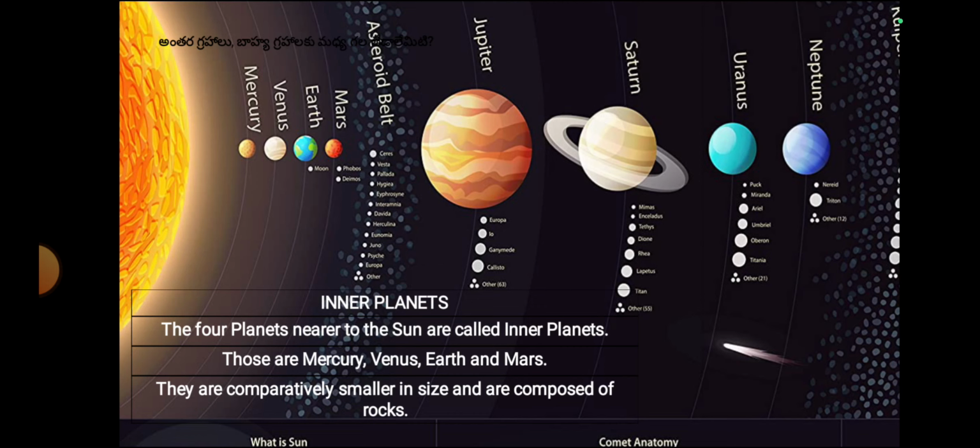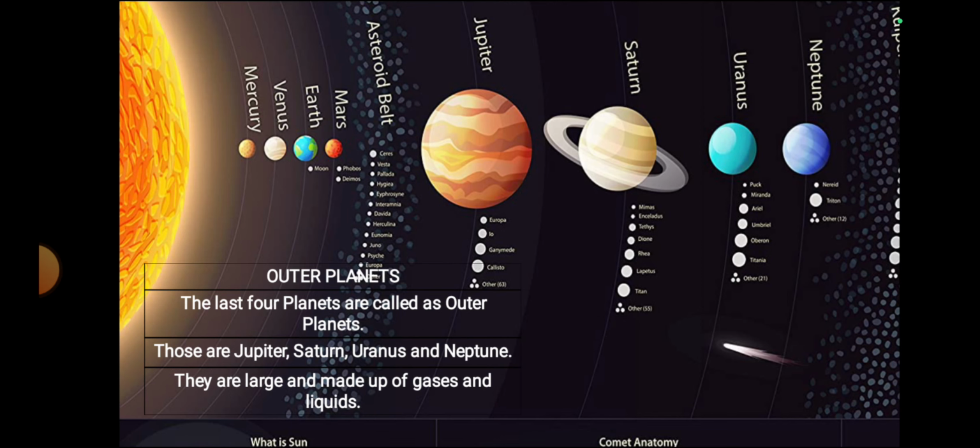They are comparatively smaller in size and are composed of rocks. Next, outer planets. The last 4 planets are called outer planets. Those are Jupiter, Saturn, Uranus, Neptune. They are large and they are made up of gases and liquids. So these are the differences between inner planets and outer planets.